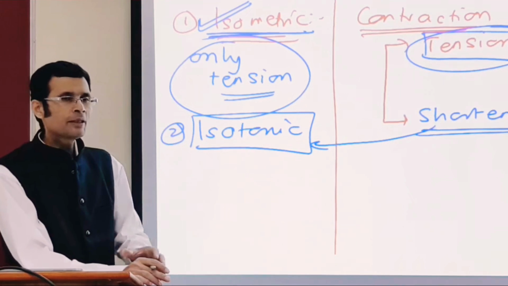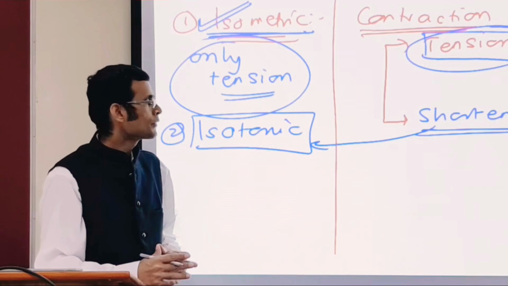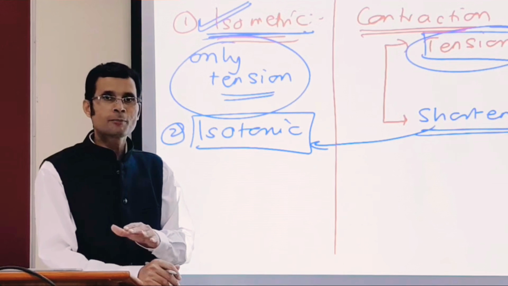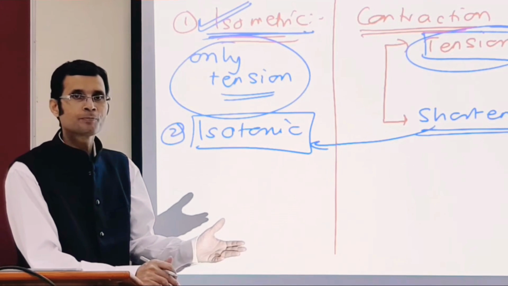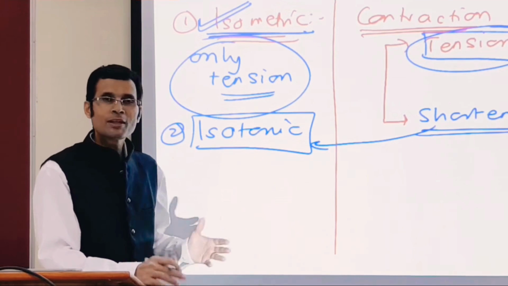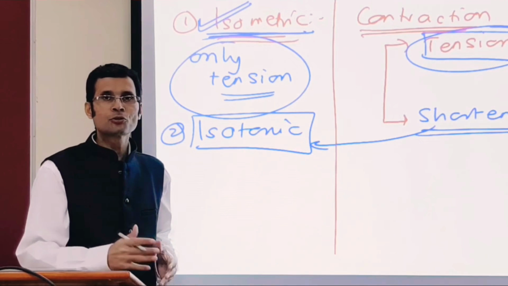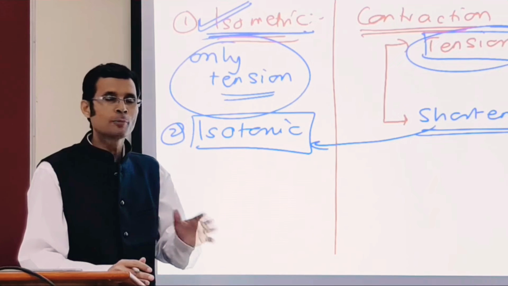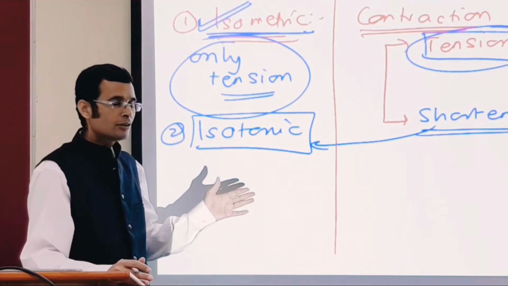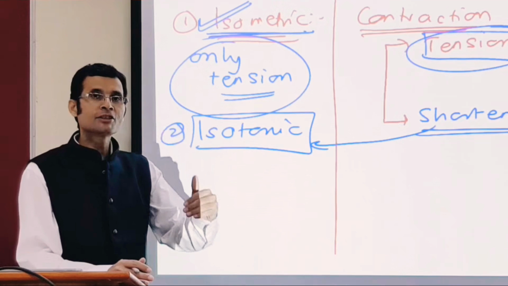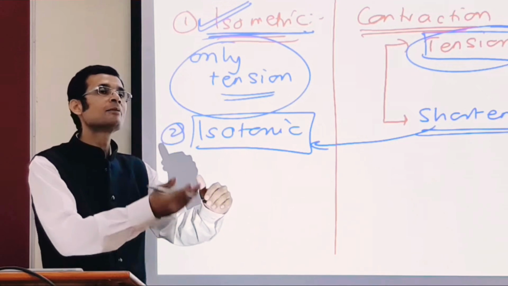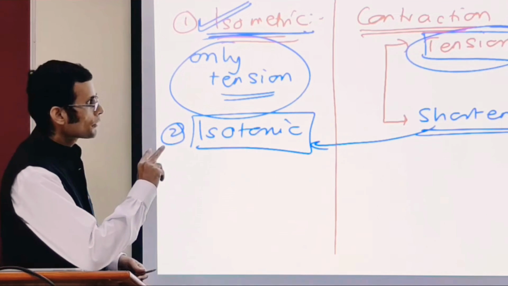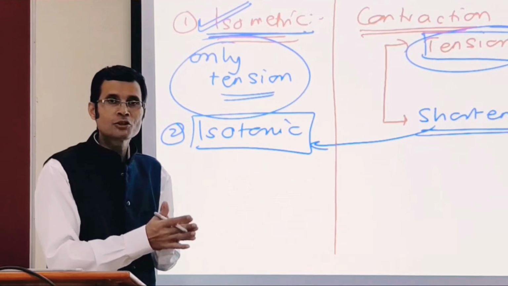A few things to be further explained: no contraction is purely isometric or purely isotonic. Particularly when we are lifting a load with a muscle, it's a combination of isometric and isotonic contractions. The first part of that contraction would always be isometric contraction, isometric tension development. And then once a certain tension develops, that tension will remain the same and the muscle shortening will happen. That part would be isotonic contraction. So that's the muscle contraction types.